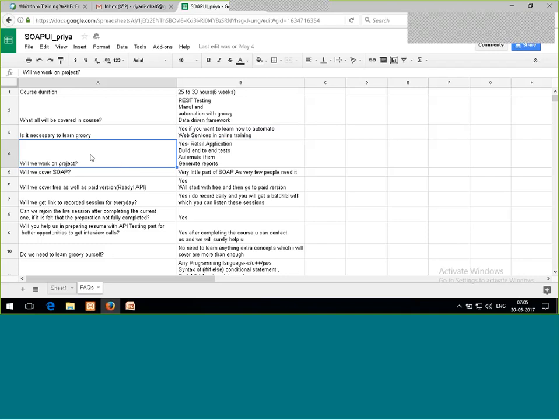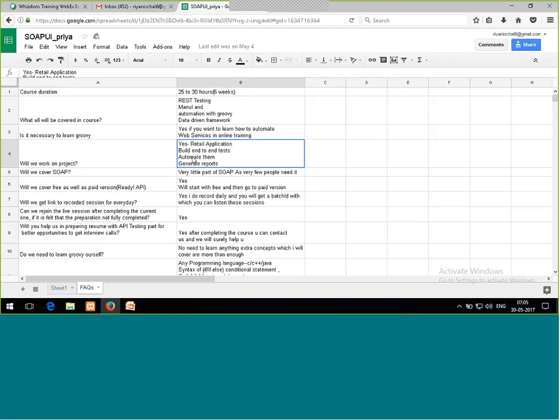Next is, will we work on a project? Yes, surely I'm going to cover one project, which is a complete web service, a retail application. I'll show you how to deploy it on the server, how to test it, how to create the cases, and then in the last, generating the reports. The reporting part is the last thing within any project. And surely after that, I'll also discuss the batch file.